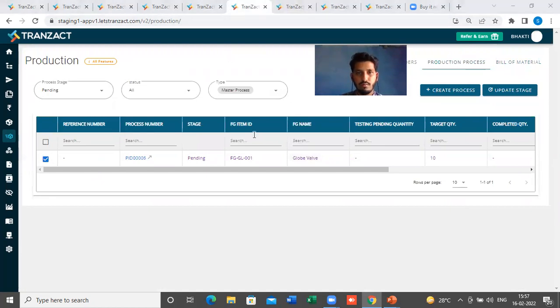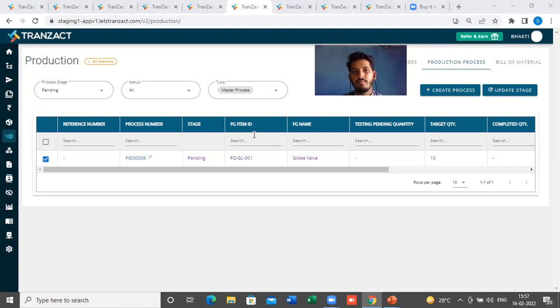Next thing is, how is that taken into MRP? Related to this question, how will the MRP be calculated in this case? So for MRP, we have multiple options to calculate. One is based on the production order level. The other is based on the bill of material level. If you want to calculate it with respect to bill of material, that can be done separately, or else at the production order level.